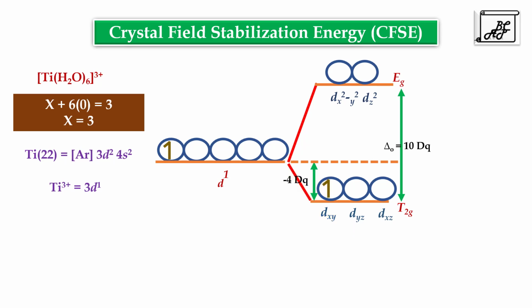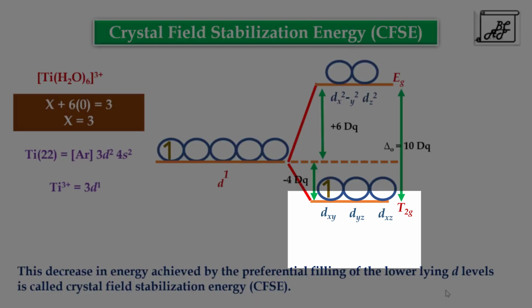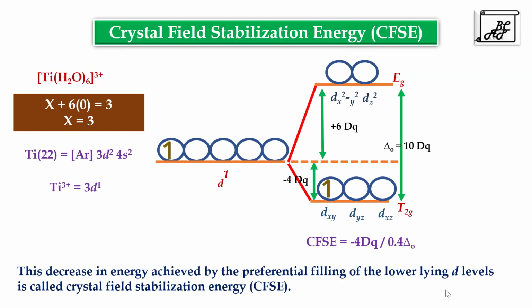Here we have to remember that every electron that will go into the lower lying t2g orbitals, the energy of the system will decrease by -4Dq or -0.4 delta O. And every electron that will go into the eg orbital, the energy of the system will increase by +6Dq or +0.6 delta O. Here in the case of [Ti(H2O)6]3+, the energy of the system is decreased by -4Dq. This decrease in energy achieved by preferential filling of lower lying d levels is called crystal field stabilization energy. So in this case, the CFSE is calculated as -4Dq or -0.4 delta O.